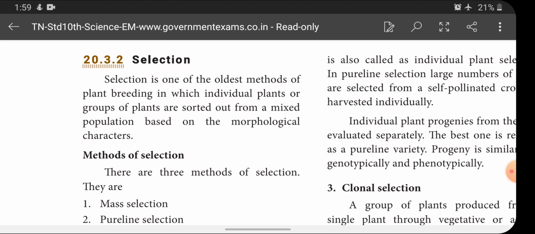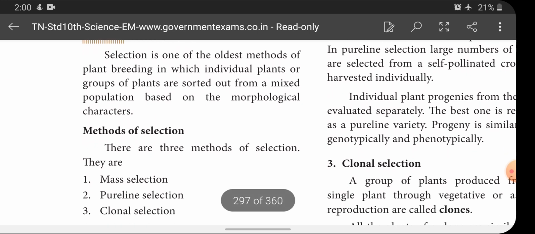The best one is selected from the group of plants for further yielding. That is called selection. So from a mixed population, we have to sort out either a particular variety of plant or a group of plants which are best in their morphological character, and introduce them for yielding. This is the oldest method of plant breeding.